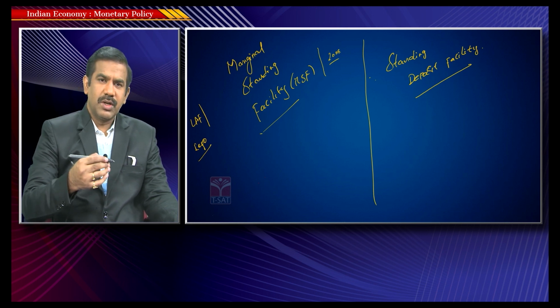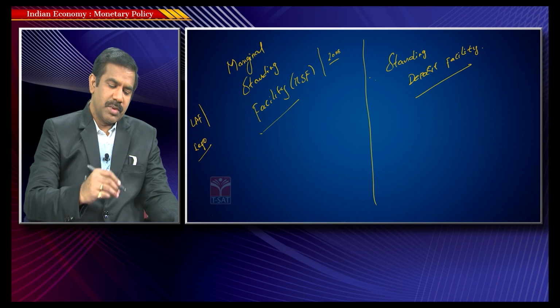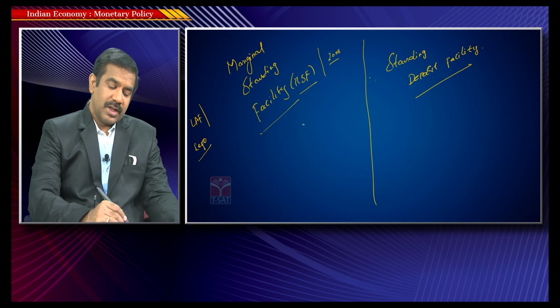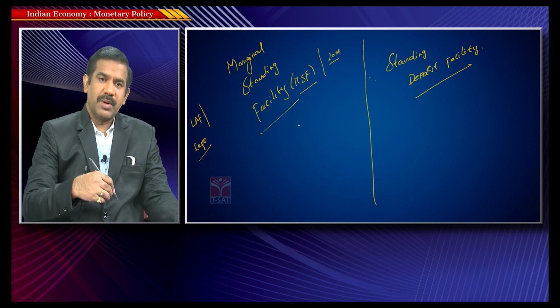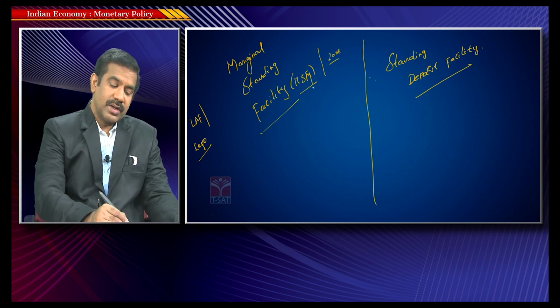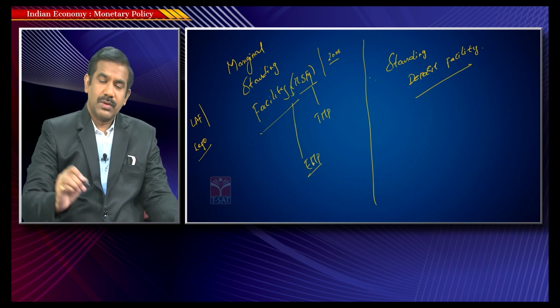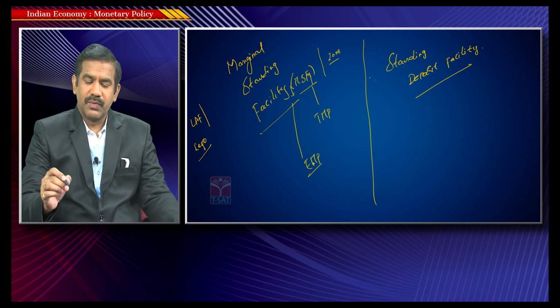So let's not simply dig deep into it, but just remember the fact, since this is again a rate of interest charged upon the loans extended, whenever the MSF rate increases, the banks need to pay a higher rate of interest to the RBI. As a result, an increase in MSF rate results in a tight money policy, and a decrease in MSF results in an easy money policy. So that's what is worthy enough to remember for the examination.